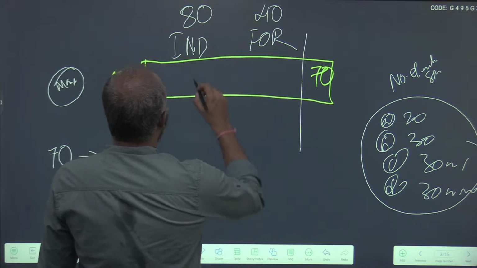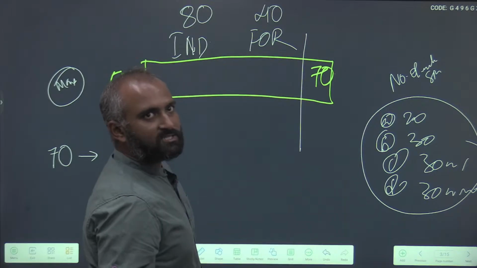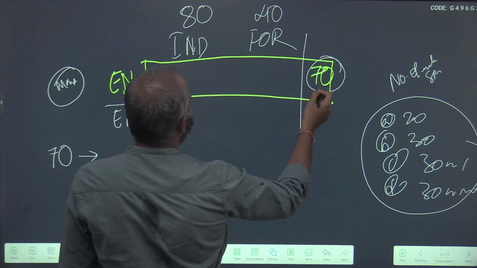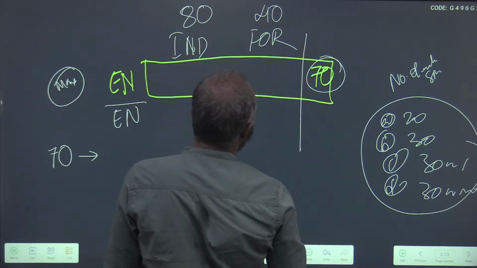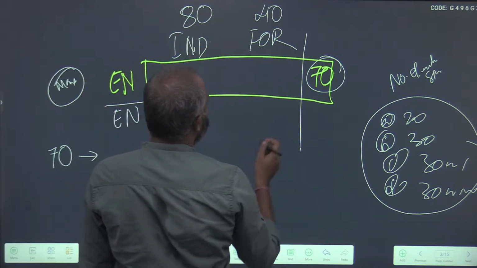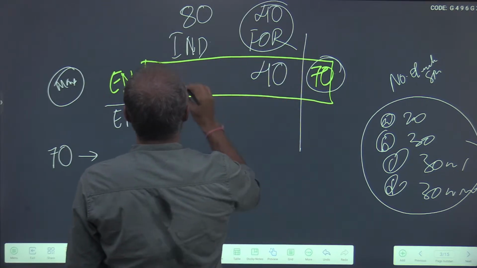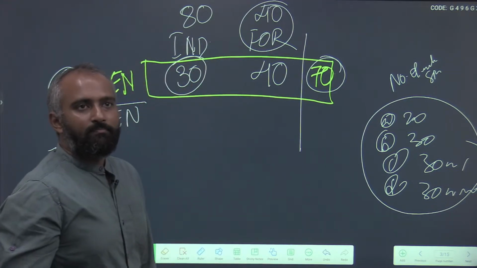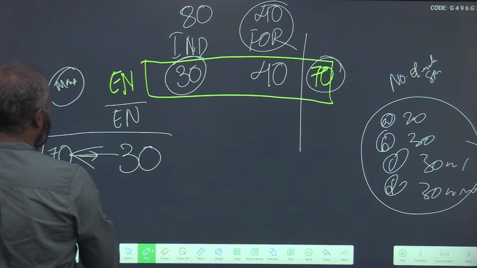Now I have found out the maximum number of Indians who can speak English. On the other side, what is the minimum number of Indians who can speak English? Out of all the 70 English-speaking people, I allocate the maximum to foreigners, because I want to find the minimum number of Indians who speak. So the maximum foreigners are 40. That means Indians who speak English are at the minimum 30. So 70 is the maximum, and 30 is the minimum.